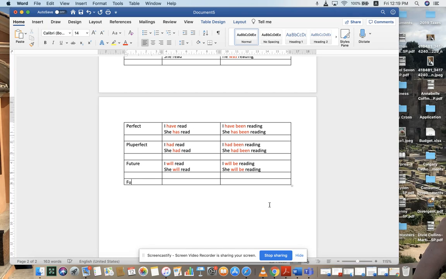Future perfect is I will have read. You notice it has almost a past feeling, right? I will have read. She will have read.